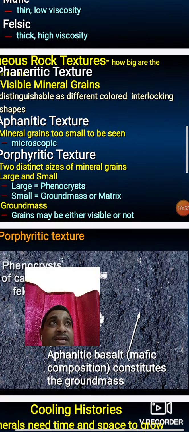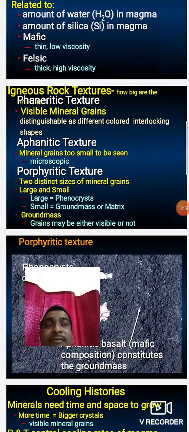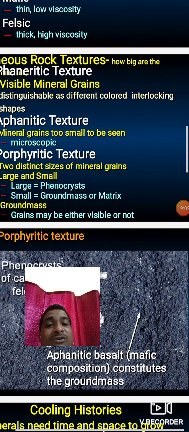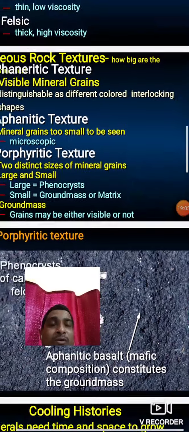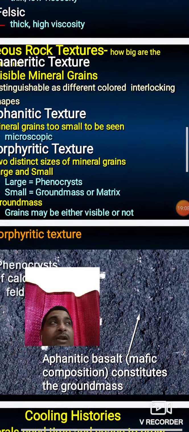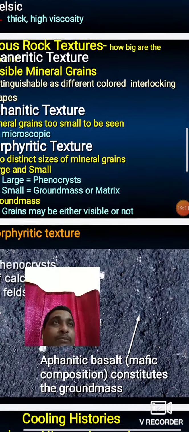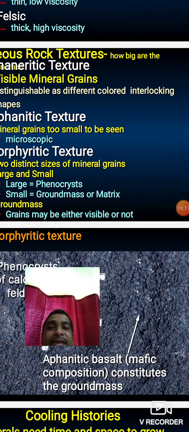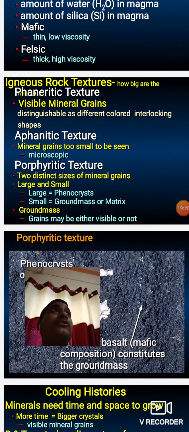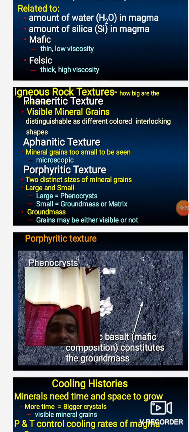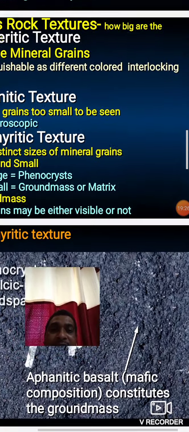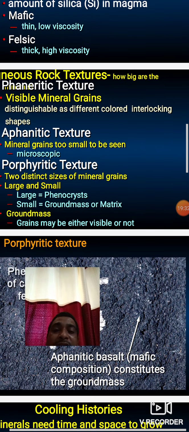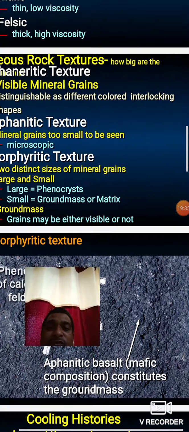The examples of porphyritic texture are porphyritic basalt or pegmatite. Smaller crystals are surrounded by larger crystals; the larger crystal is called the phenocryst, and the smaller crystal is called the groundmass or matrix. In porphyritic basalt, plagioclase feldspar phenocrysts are very large and seen by naked eyes, but some of the other minerals are very small and cannot be seen by naked eyes. This type of texture is called porphyritic texture. Porphyritic basalt and pegmatite are the two best examples of porphyritic texture in igneous rocks.